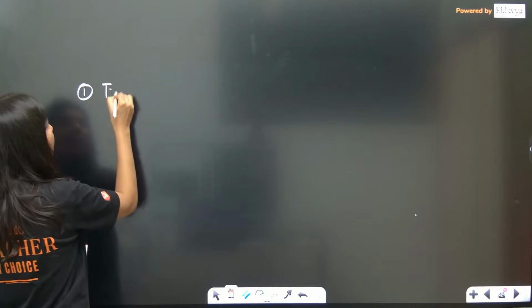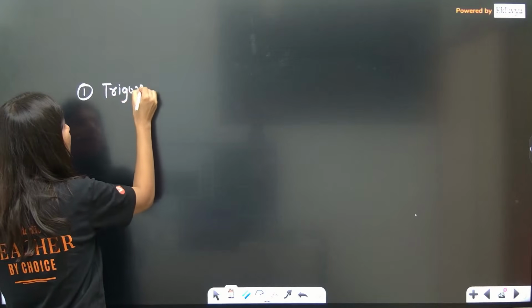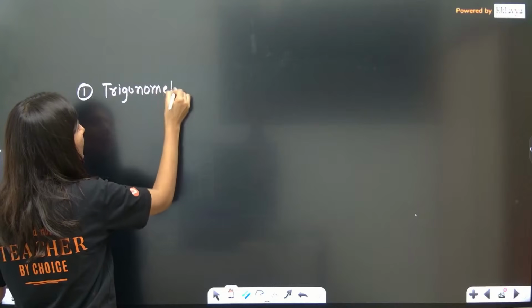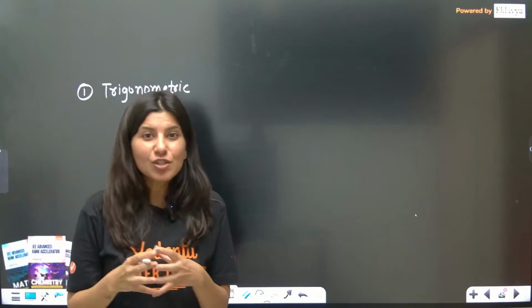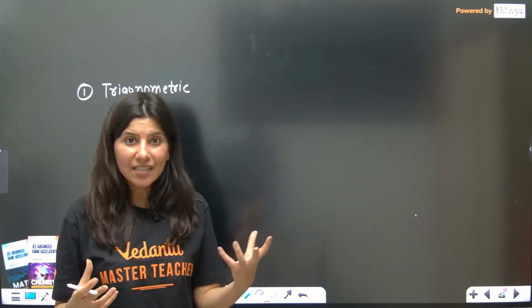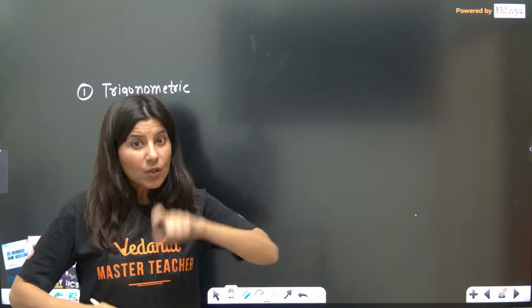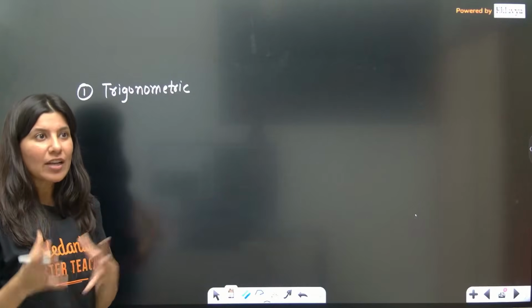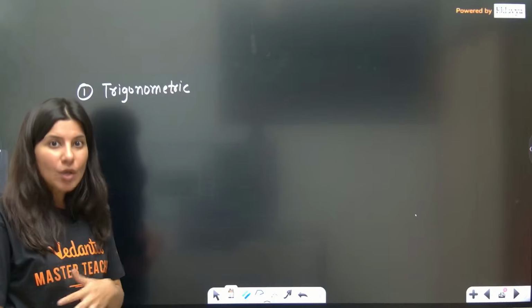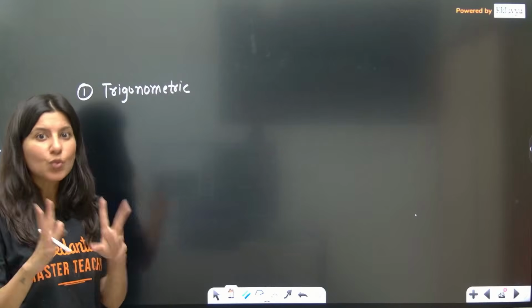Number one is trigonometric equation. A similar type of trigonometric equation is observed wherein there are irrational roots, but the equation can be factorized very easily. You can calculate the value of either sine theta or cos theta or cosec theta. Two roots will be there.